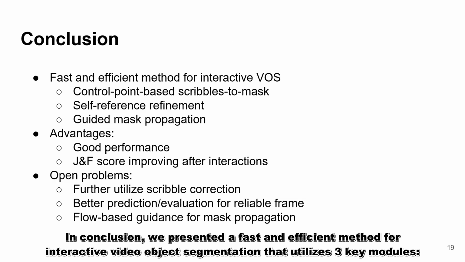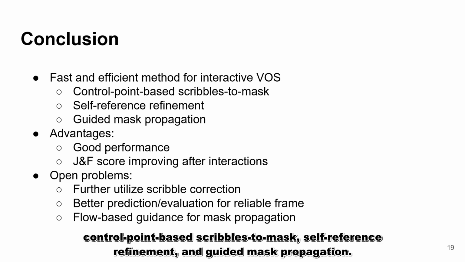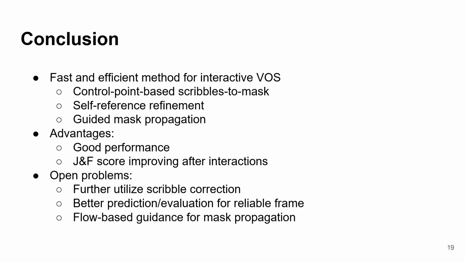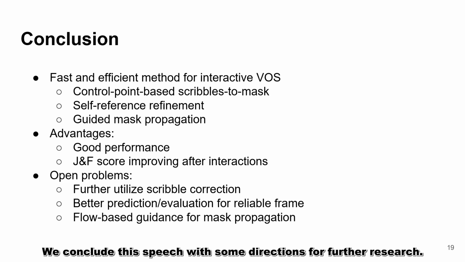In conclusion, we present a fast and efficient method for interactive video object segmentation that utilizes three key modules: control point-based scribble to mask, self-reference refinement, and guided mask propagation. The strong performance of our method is proven by good performance, both qualitatively and quantitatively, from the result of this year's challenge. We conclude this work with some directions for further research.